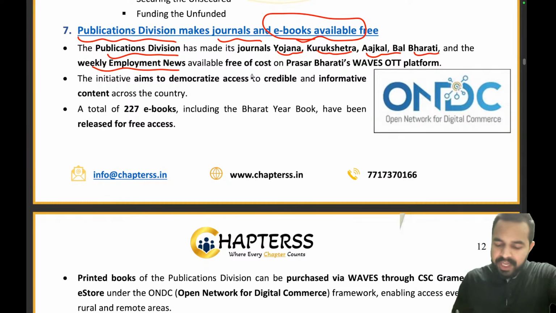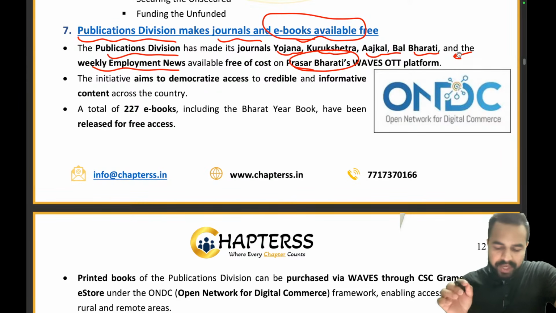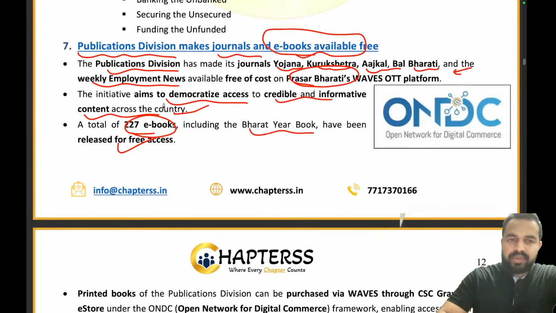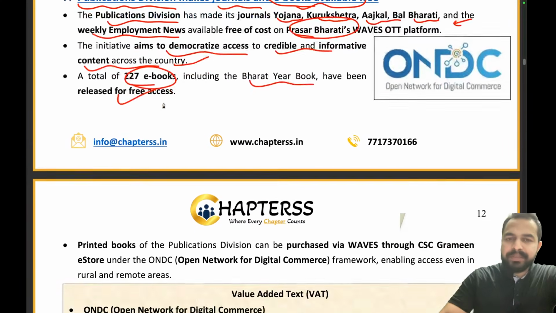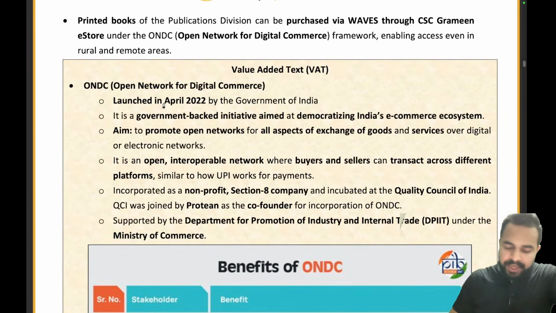And on what platform they have been made free? That is Prasar Bharati's Waves OTT platform. Please remember the name of the platform, Prasar Bharati Waves OTT platform. Okay. The initiative basically aims to democratize access to the credible and informative content across the country. Total 227 ebooks including the Bharat yearbook have been released for free access. So total 227 ebooks are there. Clear? Now these printed books can be purchased via Waves through CSC Grameen e-store under the Open Network for Digital